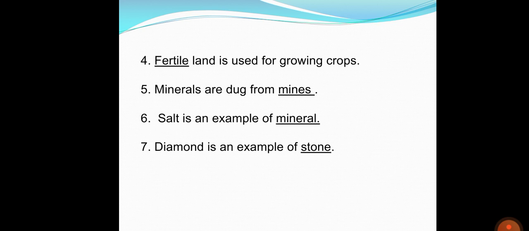Now let's move on to number 7. Diamond is an example of dash. Students, you all must have heard the name of diamond, which is one of the most precious stones. It is a very precious stone and a very expensive stone as well. Diamond is an example of dash. So students, diamond is a stone. So that means diamond is an example of a stone which we get from land as well. We get diamond from land. So diamond is an example of stone.